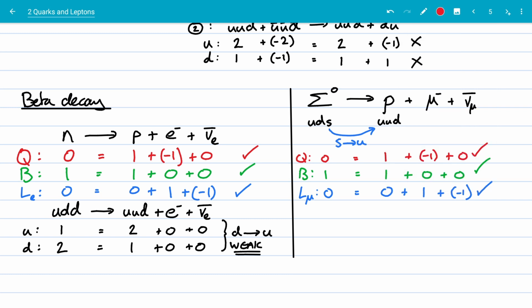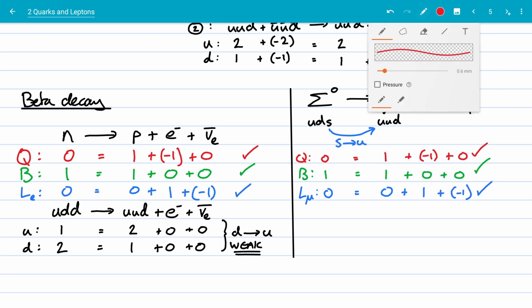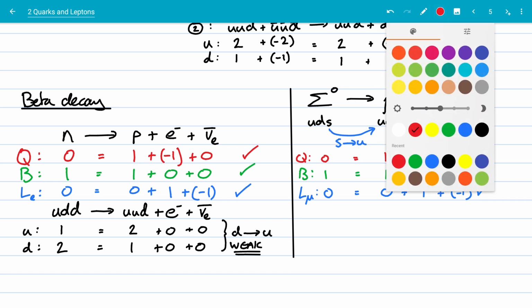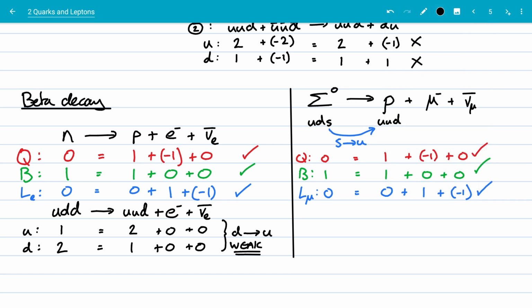But we clearly are changing a quark from one type to another. So that is a weak interaction. Now, can I get this to go the other way? Can I get a proton turning into a sigma 0? Can I get an up, up, down turning into an up, down, strange?